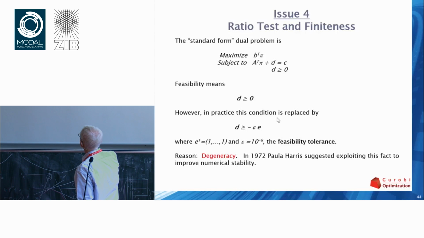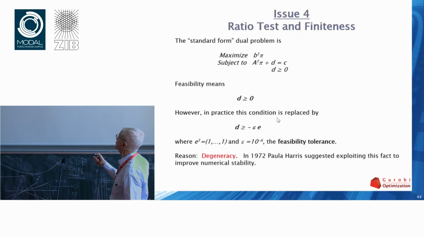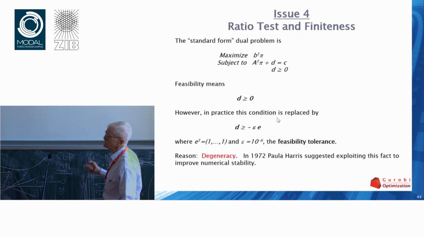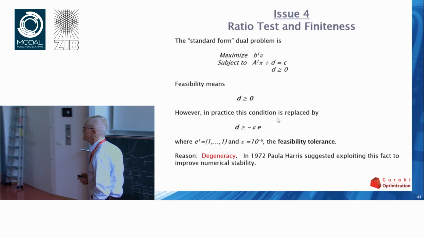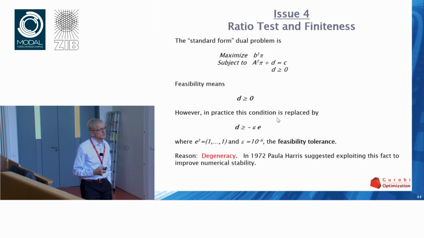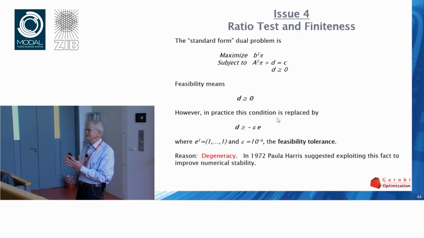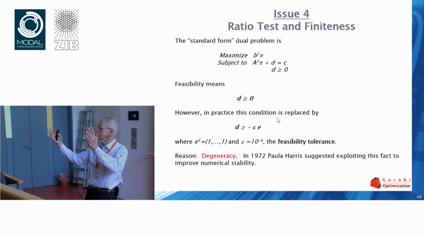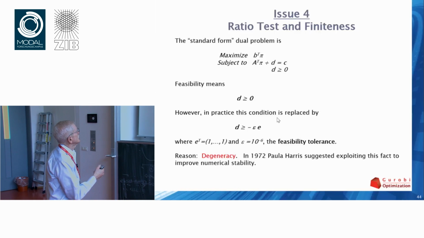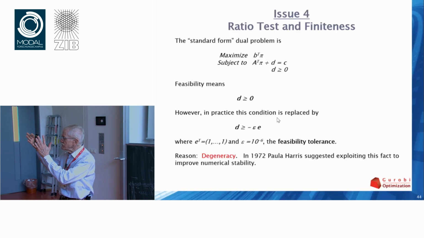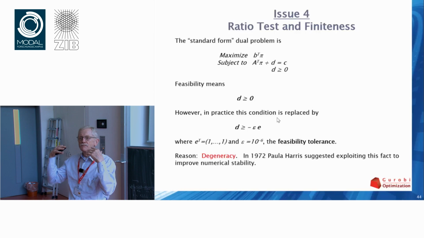Ratio test and finiteness. So we're doing the dual. Feasibility in the dual means these d's are non-negative. But in practice, we replace that by a different condition where we allow each of them to be slightly negative, typically about 10 to the minus sixth. Why do we introduce this so-called feasibility tolerance? The reason is that most real problems, all real problems, are highly degenerate, which means that the basic variables that could in principle be positive, most of them are zero.